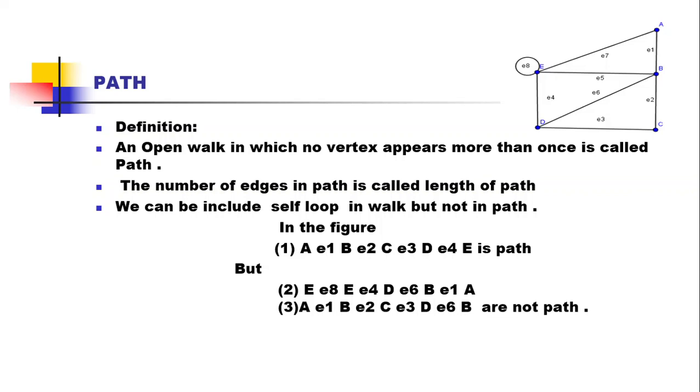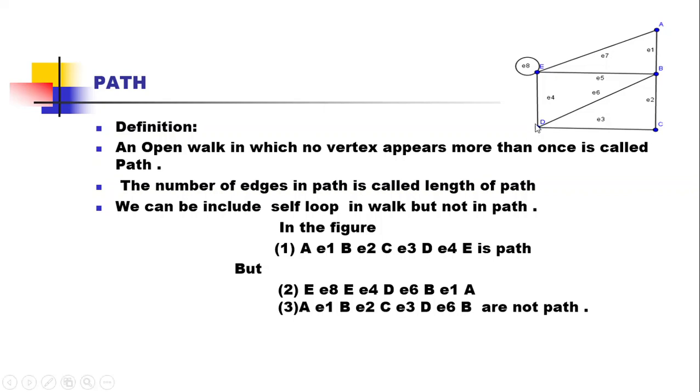So let us consider the same graph, and in this graph we have to create a path which should be an open walk with no vertex repeated more than one time. So consider A E1 B, E2 C, then E3 D, E4 E. It is one path, where you can check that it is an open walk from A to E, no vertex is repeated and no edge is repeated. So it is a walk, but it is also an open walk with no vertex repeated, so we can say it is a path.